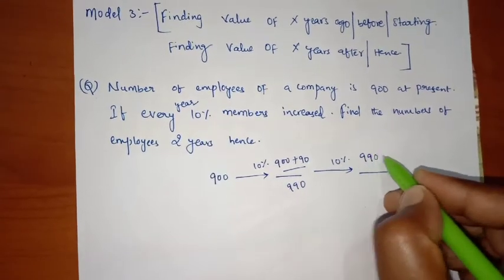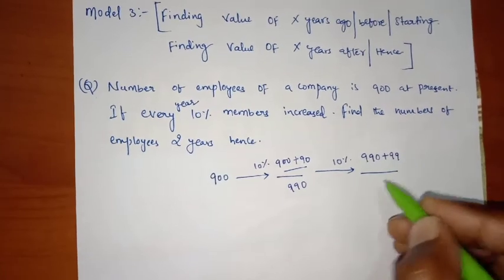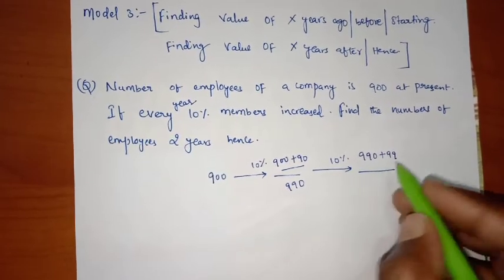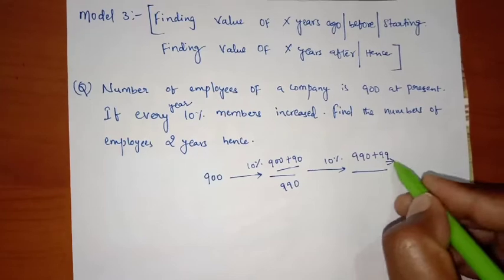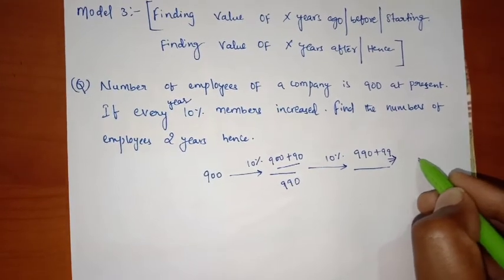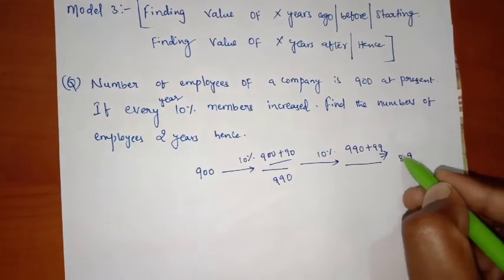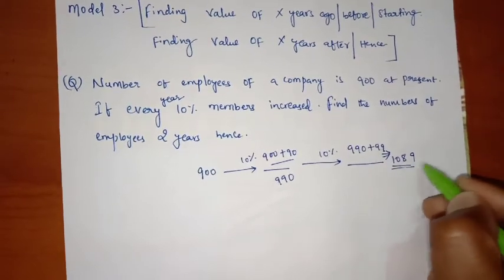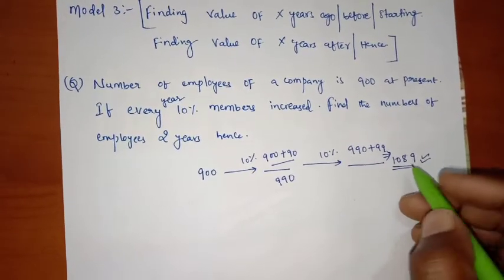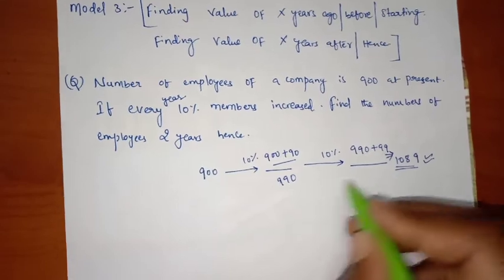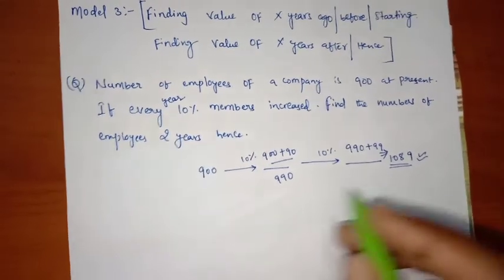So my answer will be 990 plus 99, right? It means my final number of employees will be 1089 after 2 years.